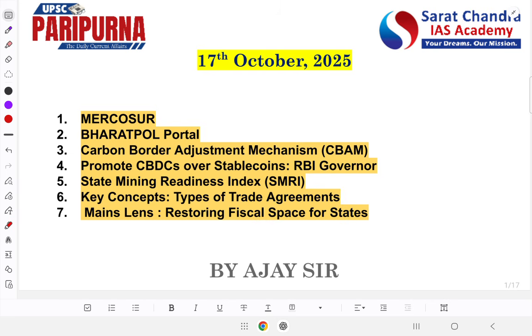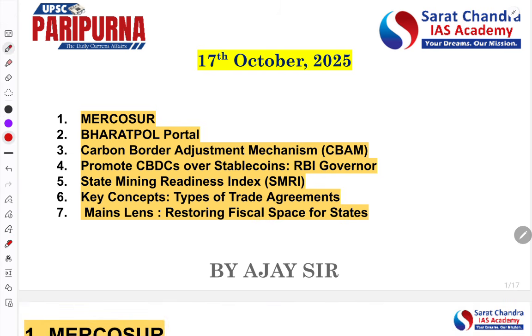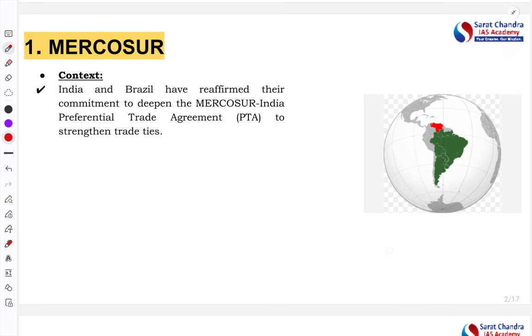Today also we are going to discuss 7 important articles, in which the first is about the Mercosur, second Bharatpol portal, third carbon border adjustment mechanism, fourth is on CBDC, fifth is state mining readiness index, sixth different types of trade agreement, and the last seventh article would be on the restoring fiscal space for the state. So these are the 7 articles we are going to discuss today. So let's start with the first article, that is the Mercosur.